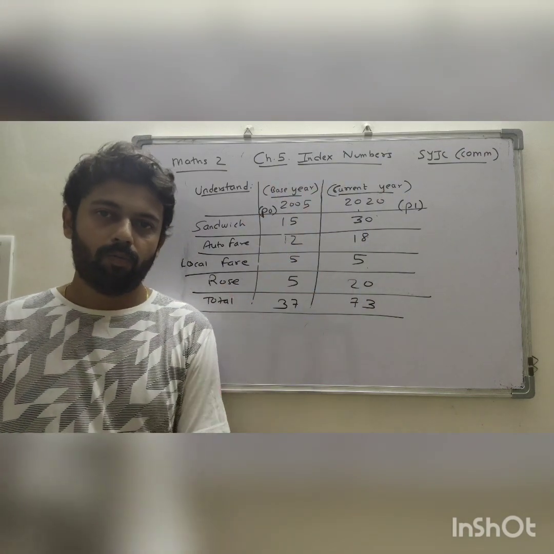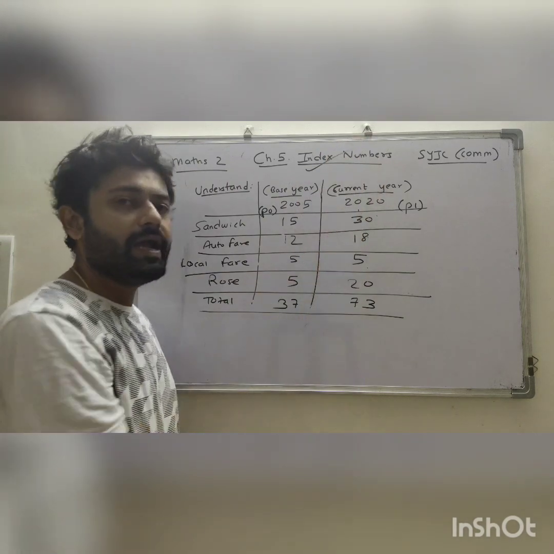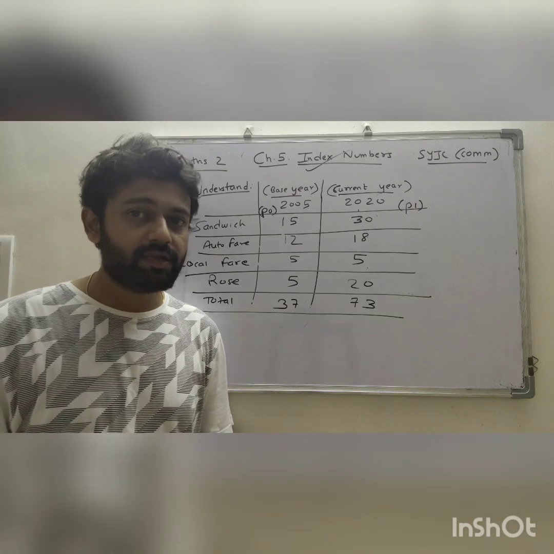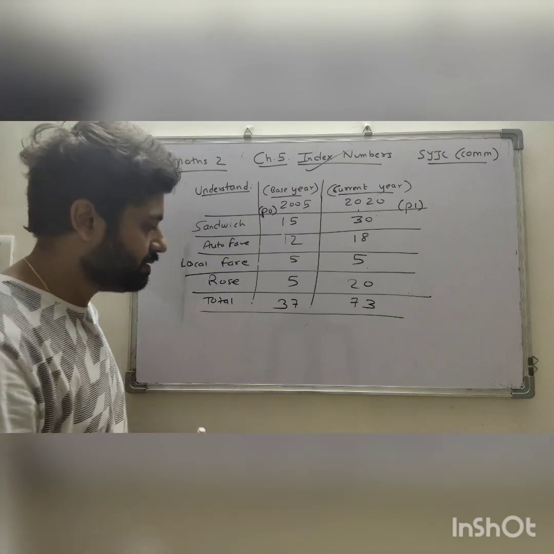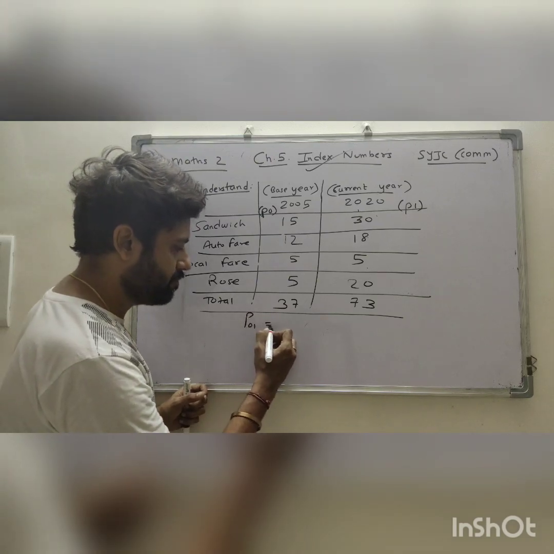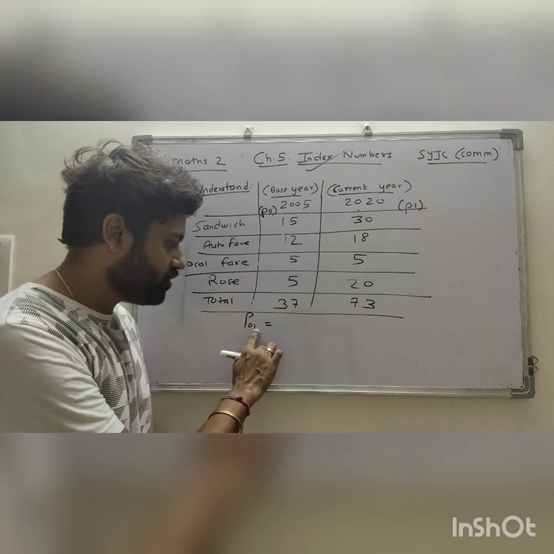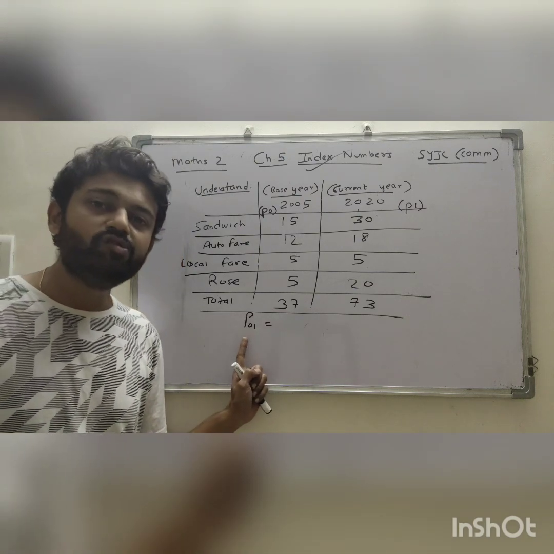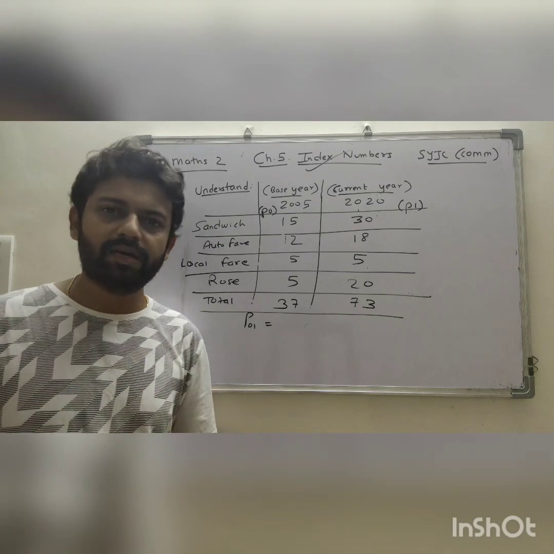And now we are finding index number. Since we are considering prices, we are calculating price index number. This is capital P. बाजू में 01 लिखा हुआ है. Meaning base year is compared with the current year.